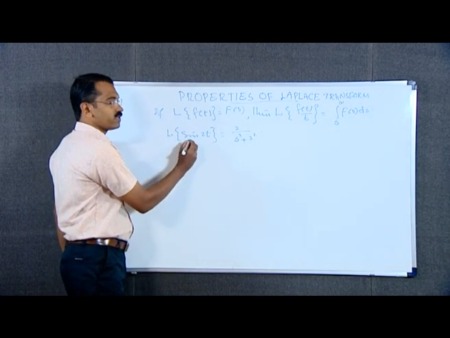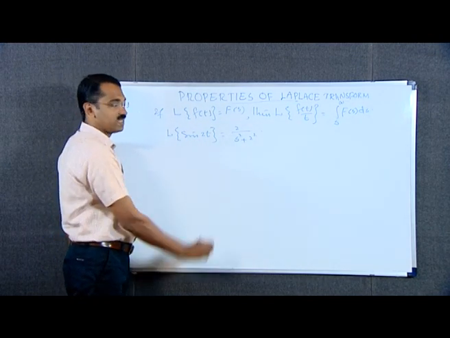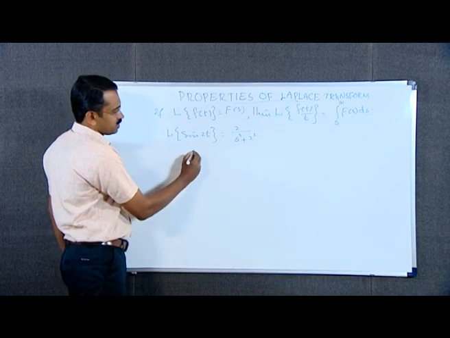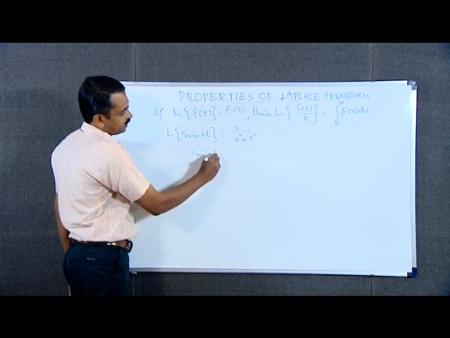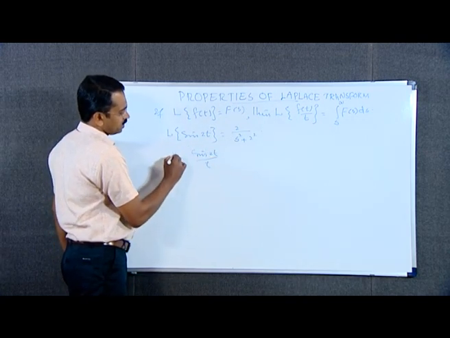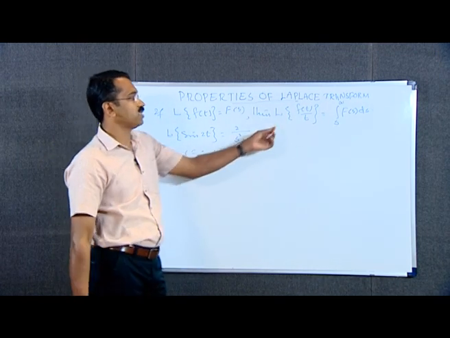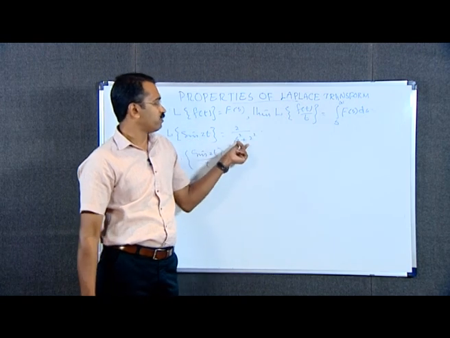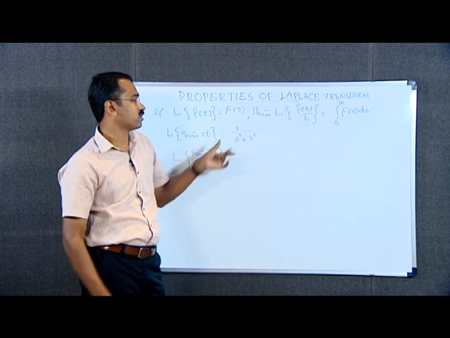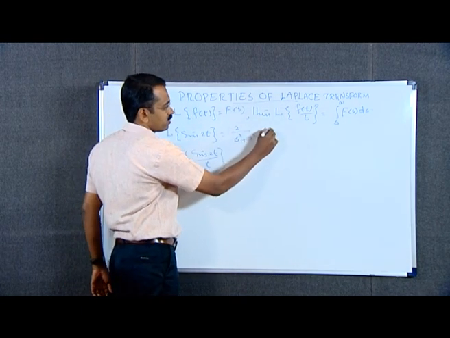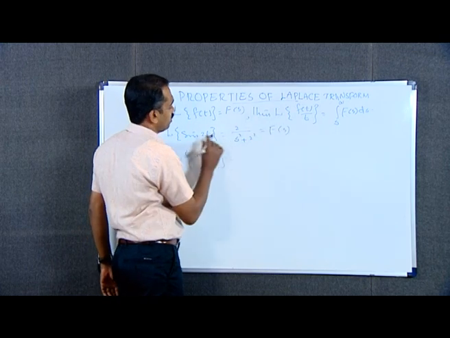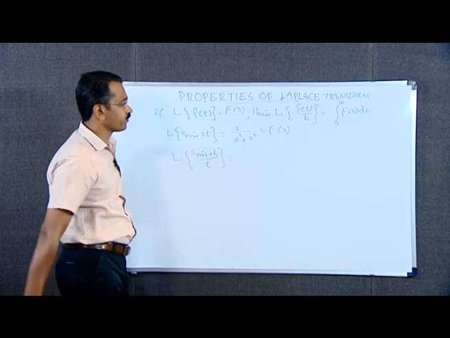Now we divide sin 2t by t, we get sin 2t divided by t, and taking the Laplace transform means by this property we have to integrate this function. This is taken as F of s. Here f of t is sin 2t.